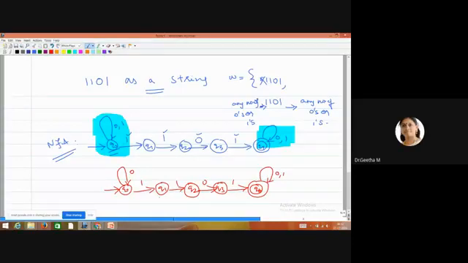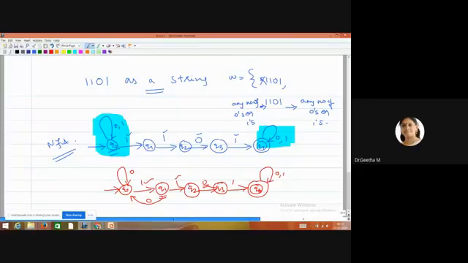Suppose here 0 comes, what should we do? If 0 comes, you want to start the problem again. Suppose after completing these two ones, instead of this 0, 1 comes. What do we have to do?